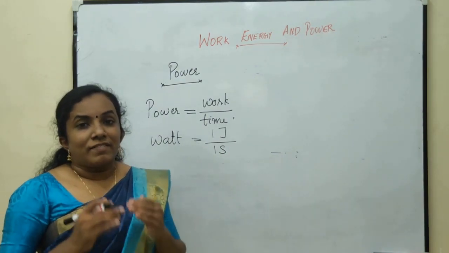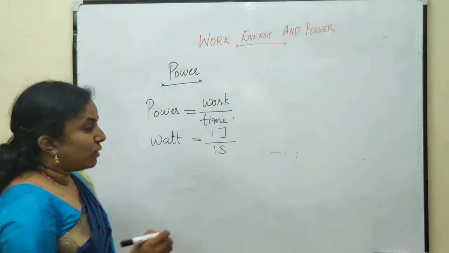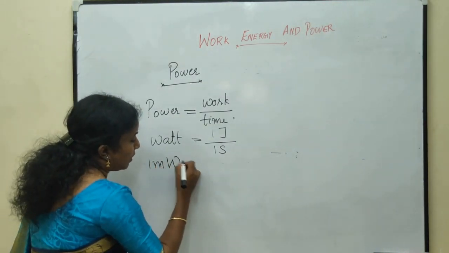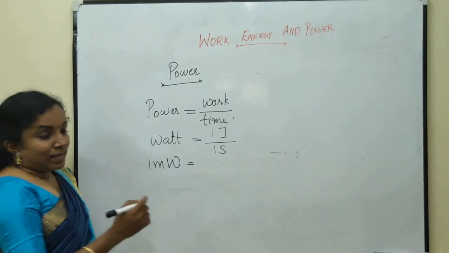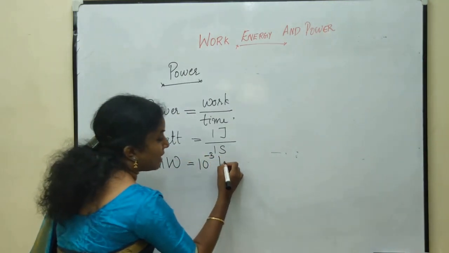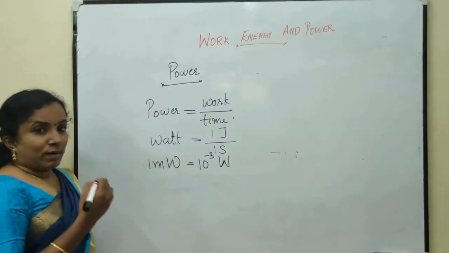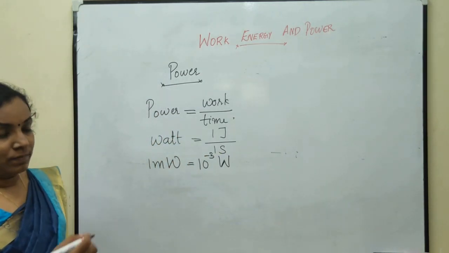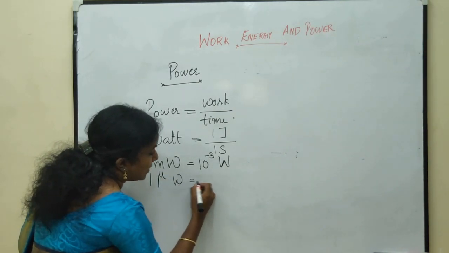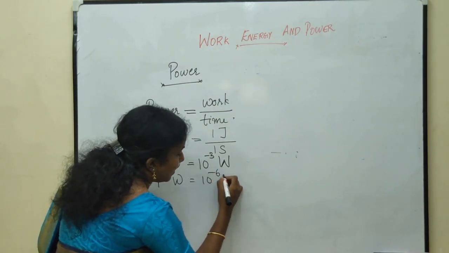Now, the power has some smaller units, that is milliwatt. The prefix milli means 10 raised to minus 3. So, it is 10 raised to minus 3 watts. 10 raised to minus 3 watts is milliwatt. And then is microwatt, and it is 10 raised to minus 6 watts.